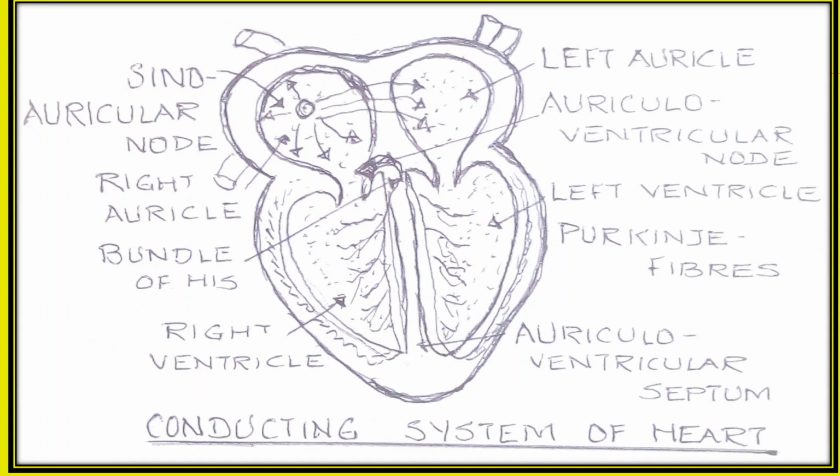You can clearly see the impulse traveling from SA node to AV node and finally through bundle of His to Purkinje fibers. Next, let us look into pulmonary and systemic circulation.